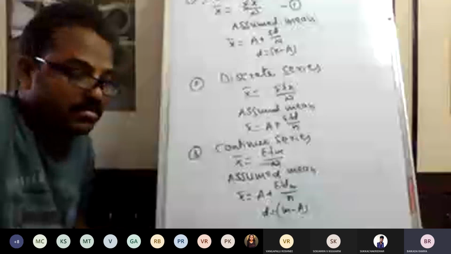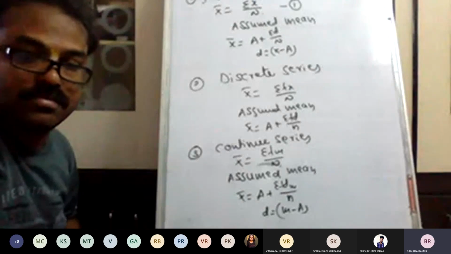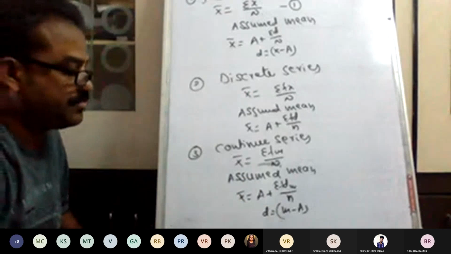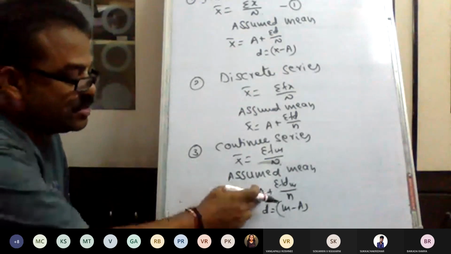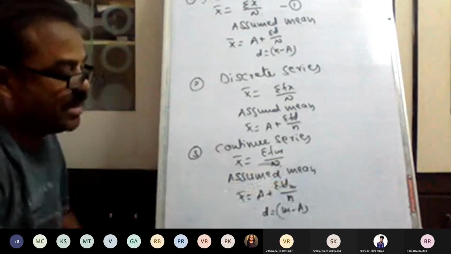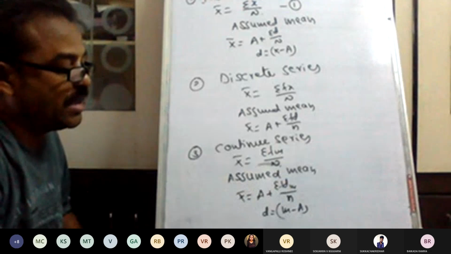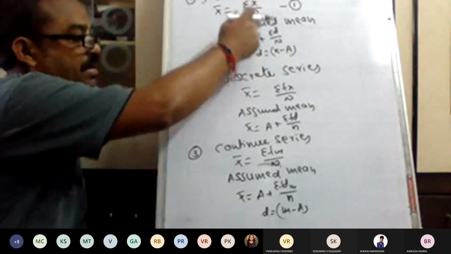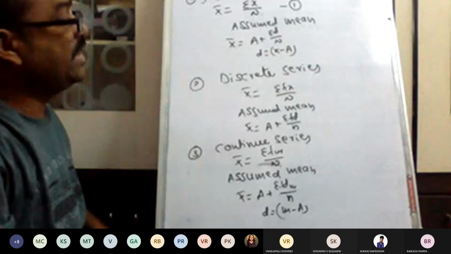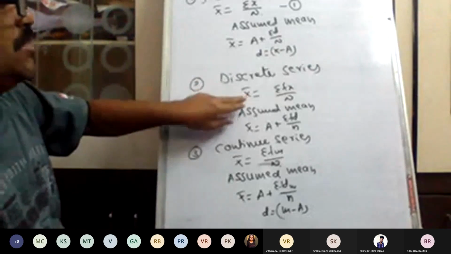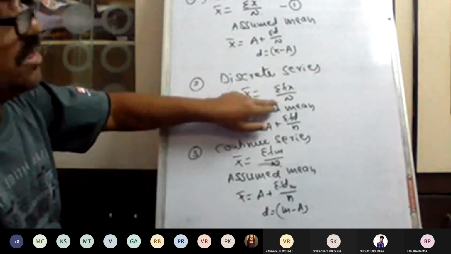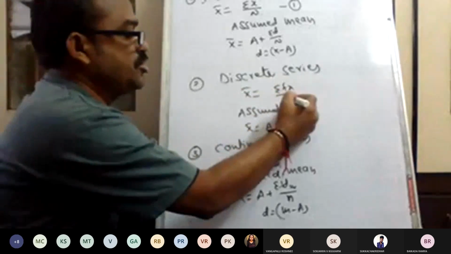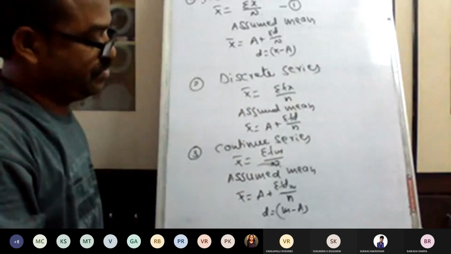So what is the line below assumed mean, the last one? This one: d is equal to m minus a. Arithmetic mean is equal to a plus sigma fdm divided by n. N is equal to the sum of the frequency distribution. Here it is the sum of the observations in the simple method, in case of the individual series. But here, it is the sum of the frequency distribution. If you write small n or capital N, no issue, as you wish.